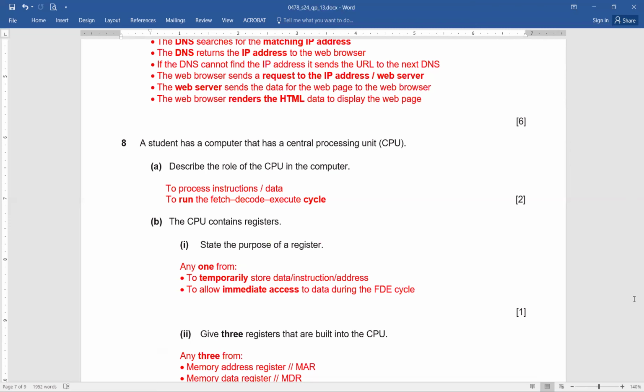The CPU contains registers. State the purpose of a register. So what is a register doing? To temporarily store data or instructions or addresses, to allow immediate access to data during the fetch, decode, execute cycle. So if you have written any 1 point out of the 2 mentioned, then you will definitely be able to score 1 out of 1.